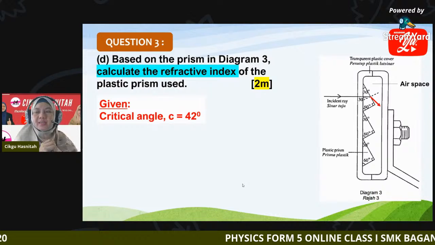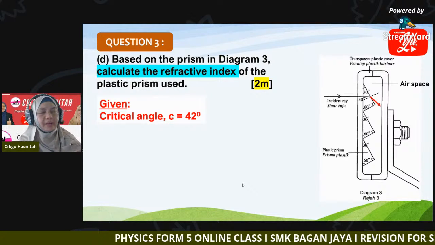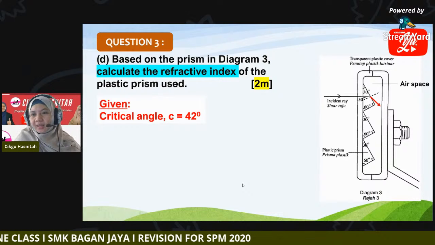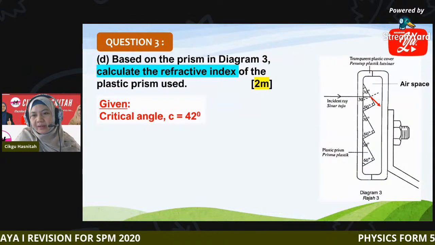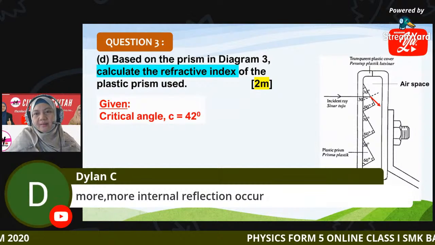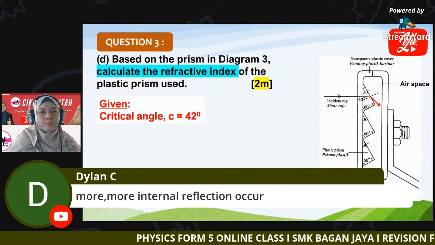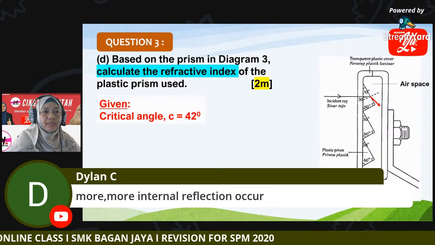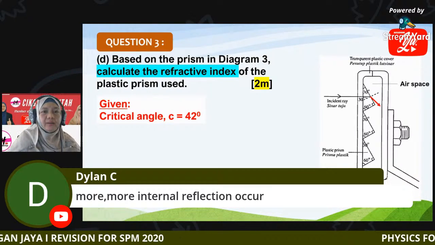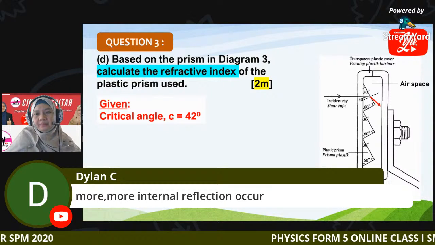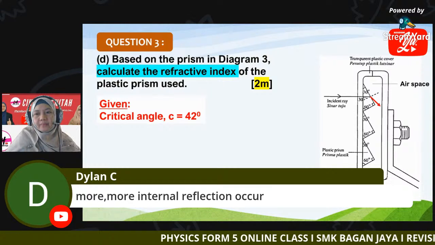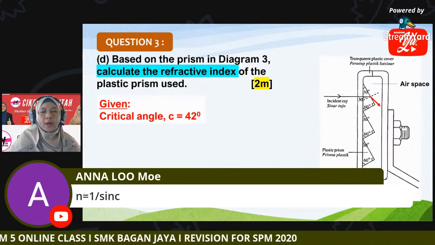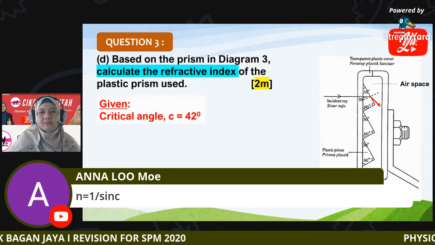So how to solve this? What formula is to be applied here? Very good, Dylan. More number of prisms so that more total internal reflection. You missed the word total there. More total internal reflection occurs. Yes, very good, Anna. N equals 1 over sine C. So this is the formula we apply.